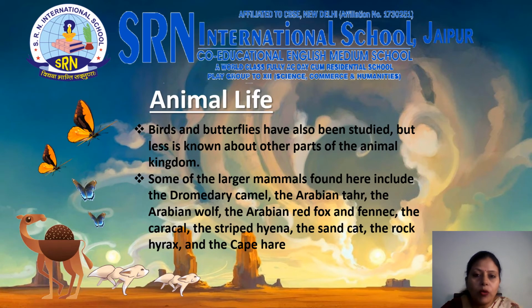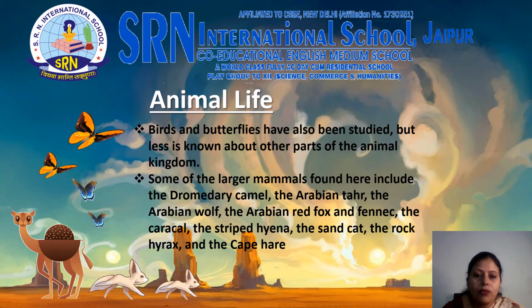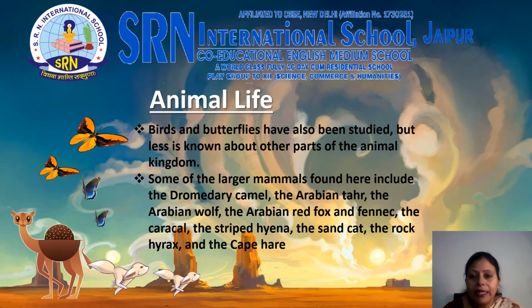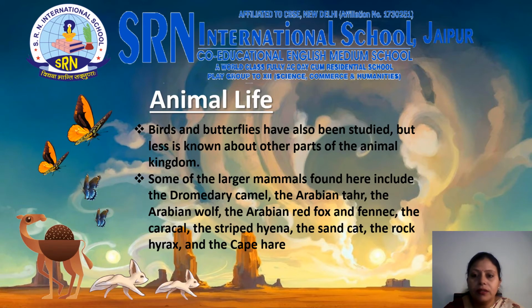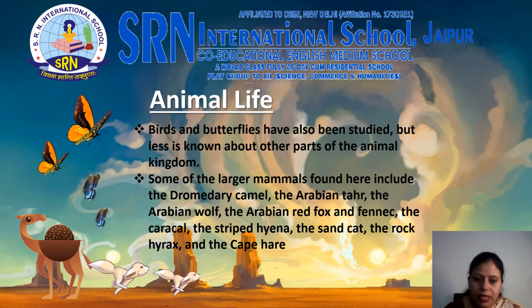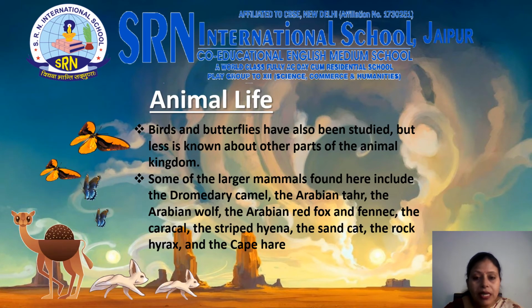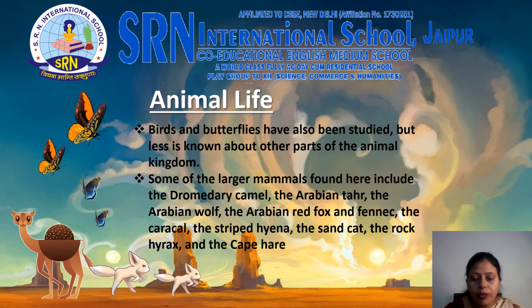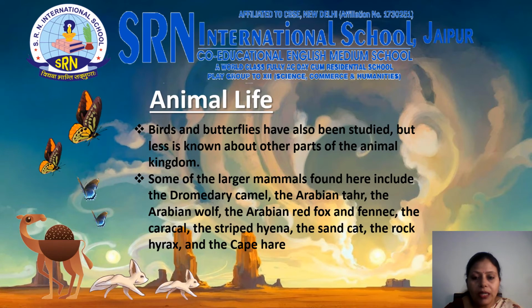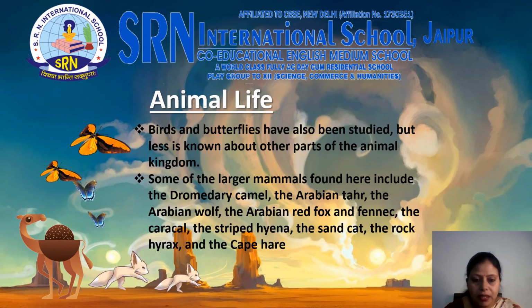Let's know about the animal life of Saudi Arabia. The most useful and important animal found here is the camel. It is called the ship of the desert. Birds and butterflies have also been studied, but less is known about other parts of the animal kingdom.